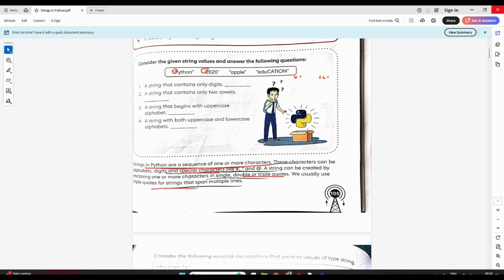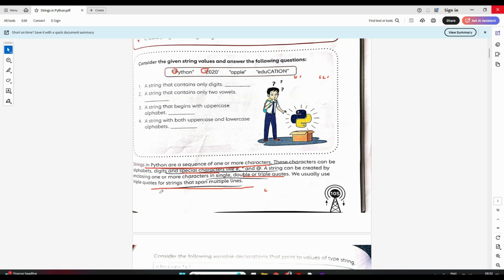So when a string spans multiple lines, we use triple quotes instead of single or double quotes. Like, my name is Priyanka, I study here, I am a student of CBSE, a kind of paragraph.